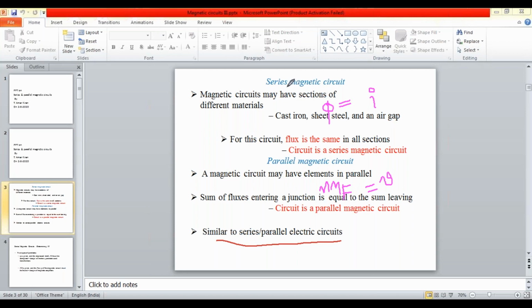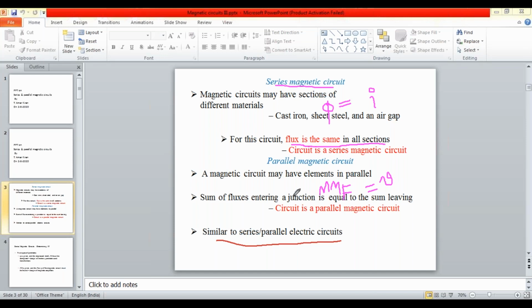Like that, in a series magnetic circuit, the flux passing through all of the series connected elements is the same. So if the flux in different magnetic elements is the same, then that type of magnetic circuit can be called a series magnetic circuit. And similarly, if MMF is the same in all of the parallel connected magnetic circuits, then that can be called a parallel magnetic circuit.